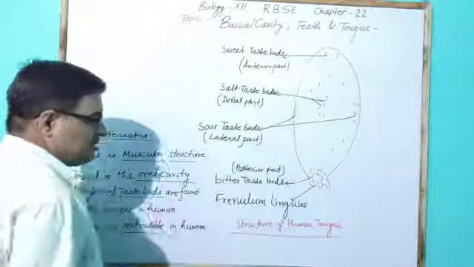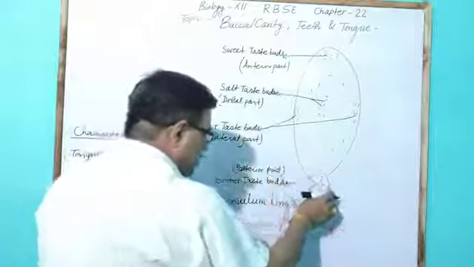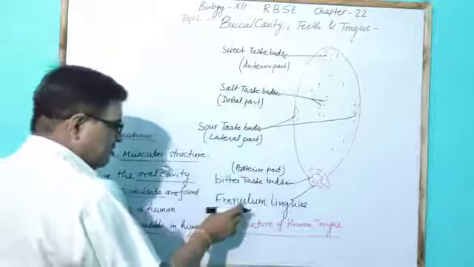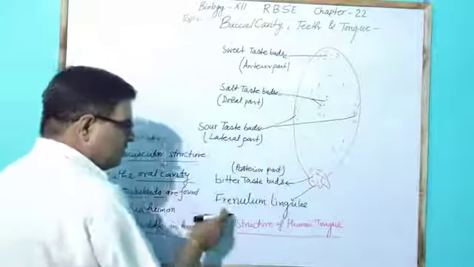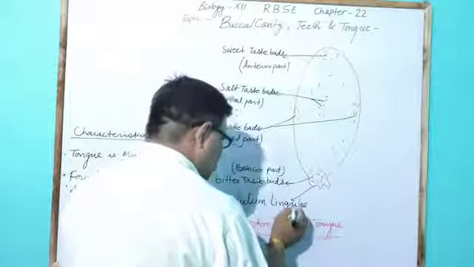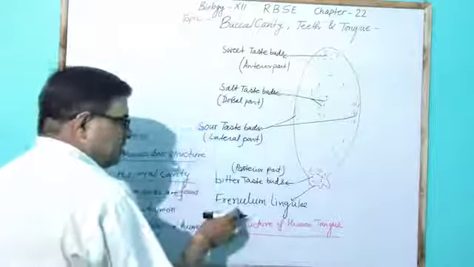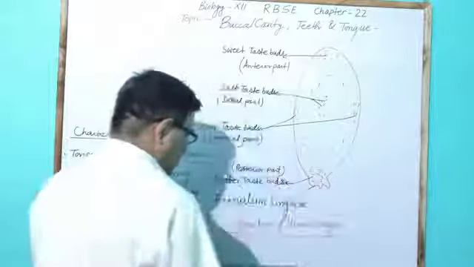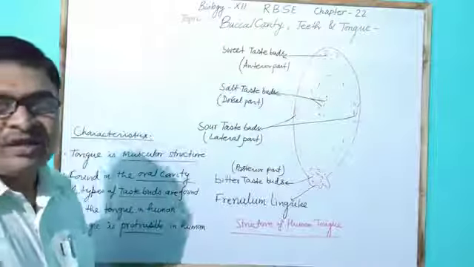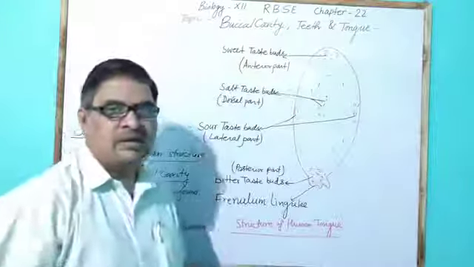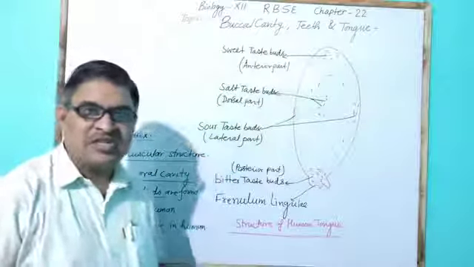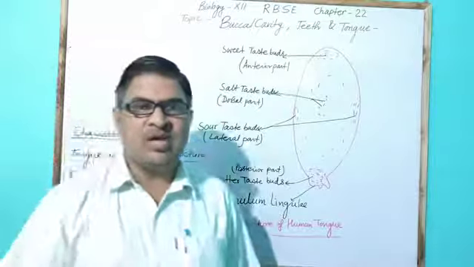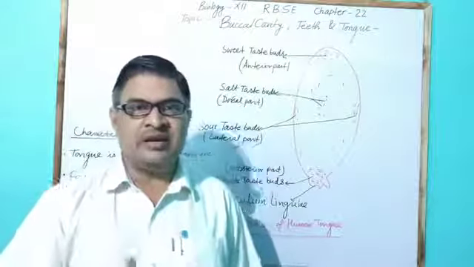Here, the tongue is attached posteriorly by the frenulum linguae, which is present here in the form of a fold. This is the structure of the human tongue, and the human tongue takes taste in the buccal cavity. So all the discussion has been done today about the buccal cavity, teeth and tongue.